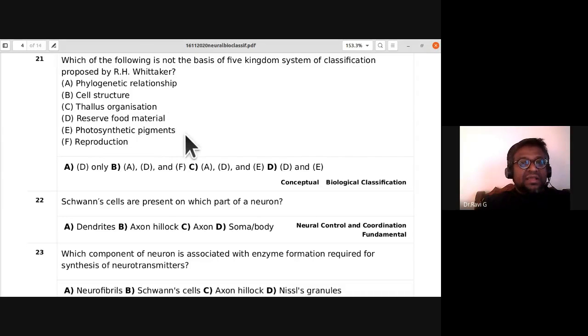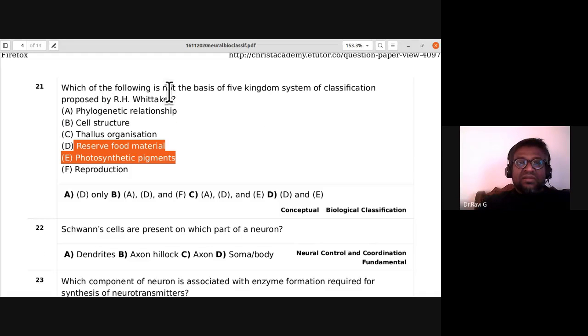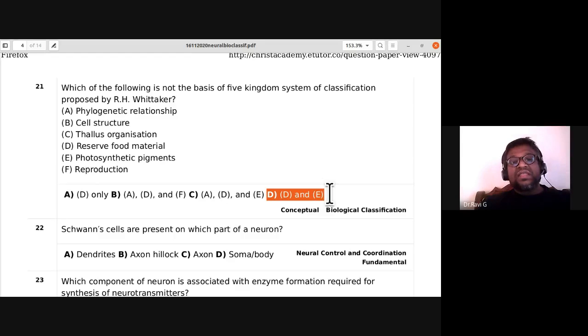The 21st, the answer is both photosynthetic pigments and reserve food material. These were not put forth by R.H. Whittaker for his five kingdom classification. He did not use these as a basis. So D is the right answer. D and E, reserve food material and photosynthetic pigments, were not considered for the five kingdom system of classification.